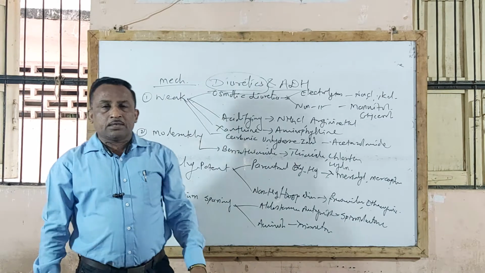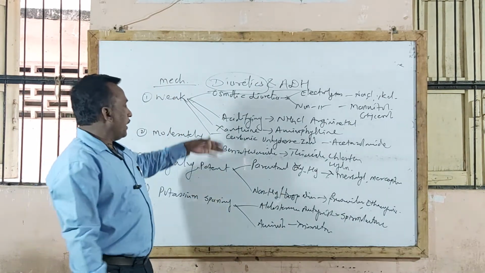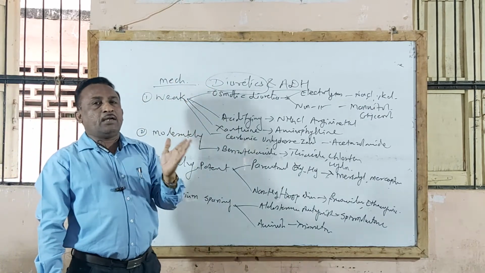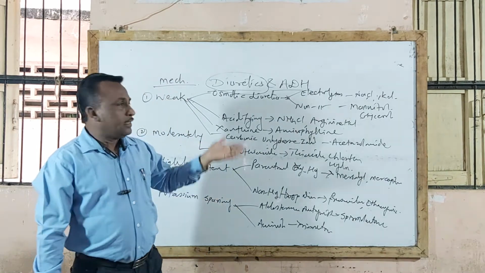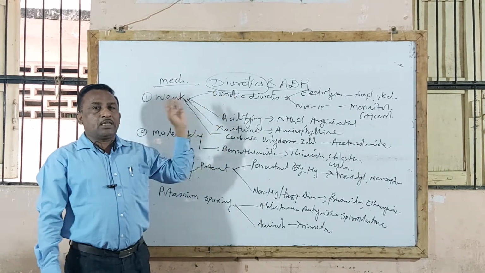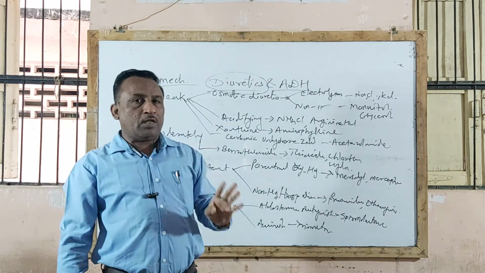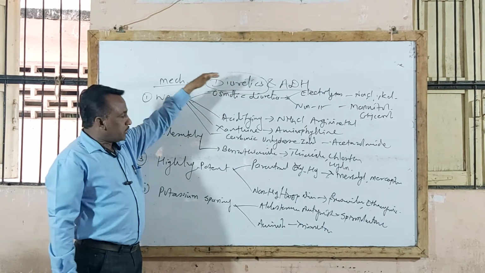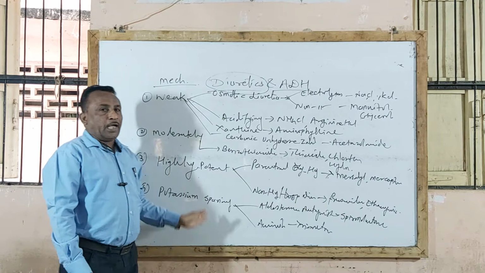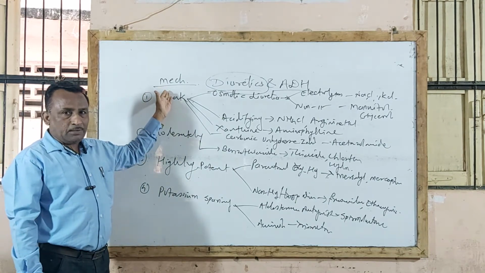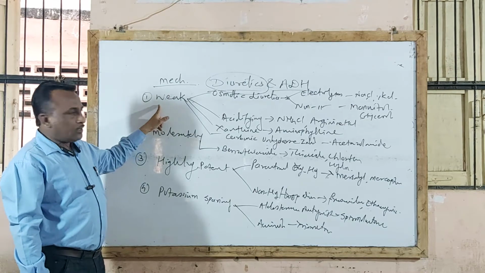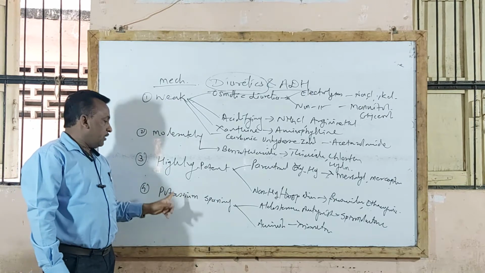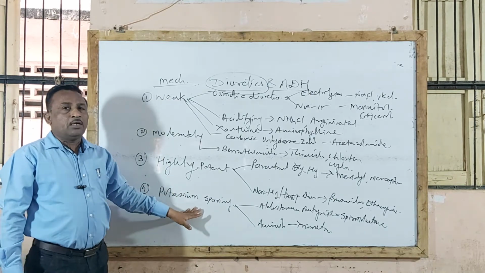This is most important. Sometimes they will ask to define and classify diuretic agents along with examples. Diuretics are those agents that increase the rate and volume of urine formation as well as the rate of excretion of urine, and are thereby used in the treatment of oliguria and oedema. This is the definition. Regarding classification, drugs are classified into four types according to mechanism of action and potency. First, weak diuretic agents. Second, moderately potent diuretic agents. Third, highly potent diuretic agents. And fourth, potassium sparing diuretic agents.